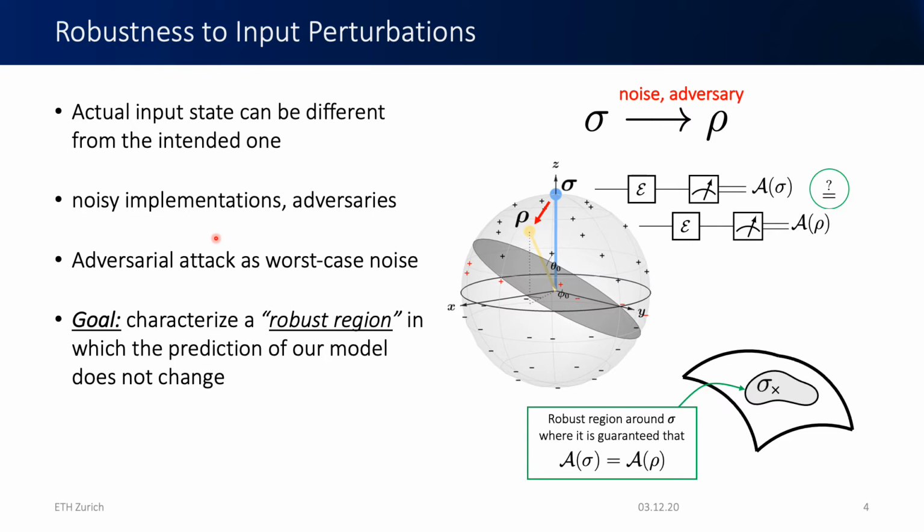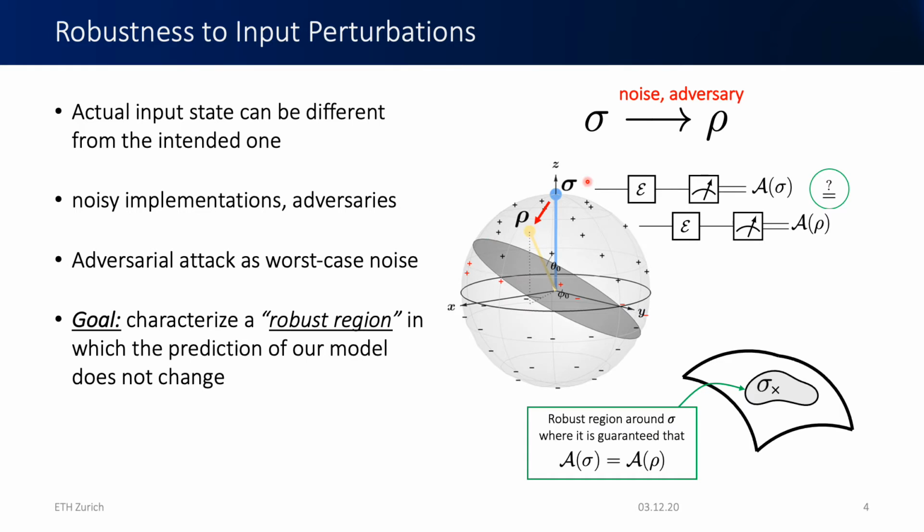The goal is then to find a criterion or a condition which, when satisfied, guarantees us that the classification given the perturbed state is the same as if the classifier had been given the benign or the intended state.